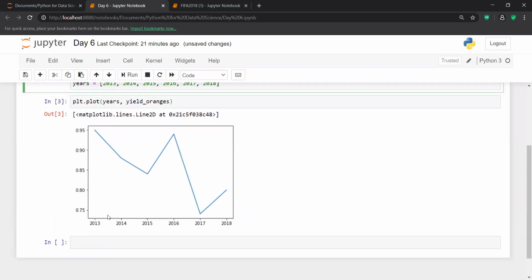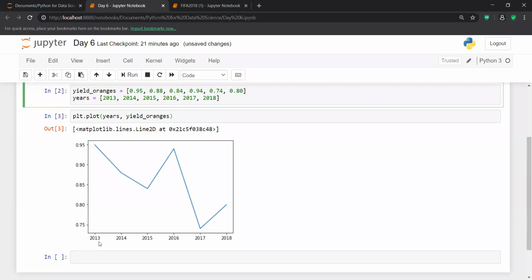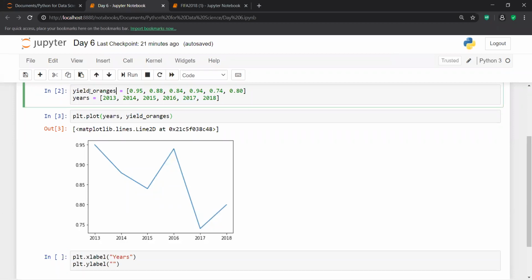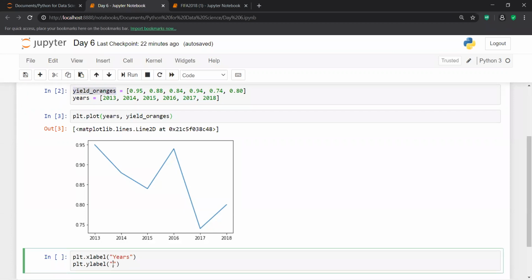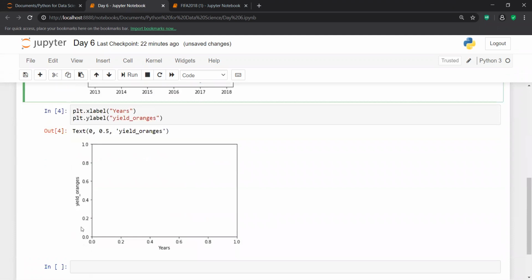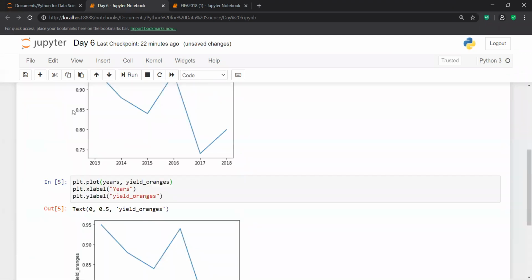Maybe if I want to give them a label, since I put this thing on an x-axis and a y-axis, I can also provide labels, an x label and a y label. So I can write plt.xlabel.